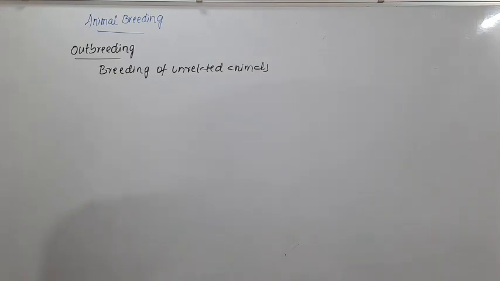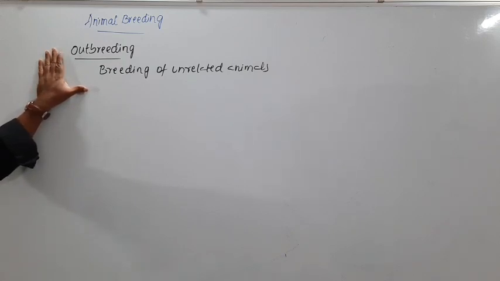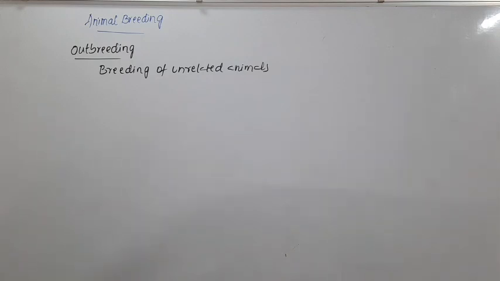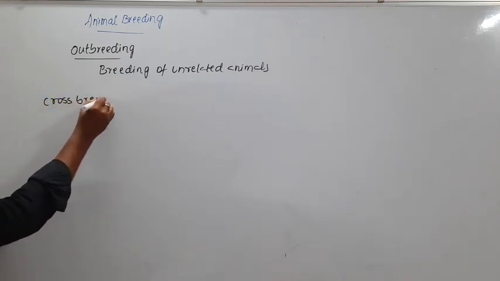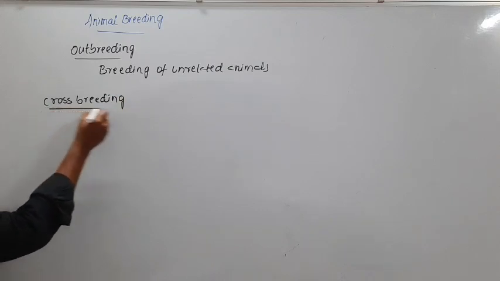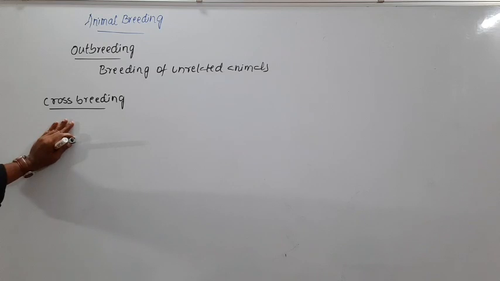I'm not going to define it further. And outbreeding is again classified into three types. So first I'll talk about crossbreeding. We know that outbreeding has been classified into three types: outcrossing, crossbreeding, and interspecific hybridization.